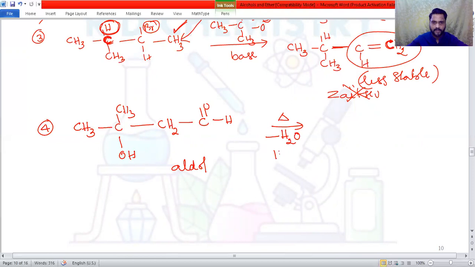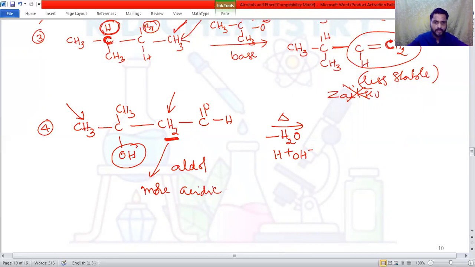You know that when an aldol product is heated, it can lose a water molecule. The water molecule can be split as H plus and OH minus. Therefore, OH from one carbon atom and H from the neighboring carbon atom, either this hydrogen atom or this hydrogen atom. Now, which hydrogen will be removed? The more acidic hydrogen will be removed. This hydrogen is more acidic because there is an aldehyde group, a keto group, which is an electron withdrawing group. Therefore, this hydrogen becomes more acidic, so it is removed from here.